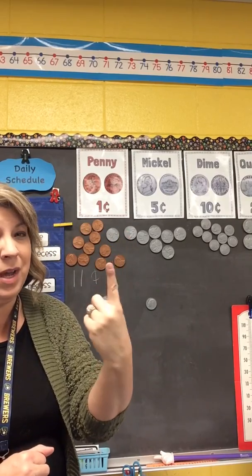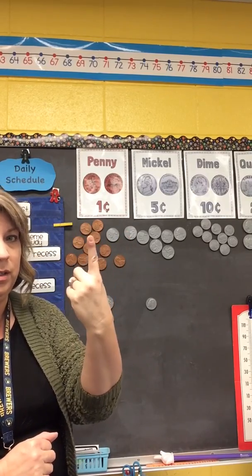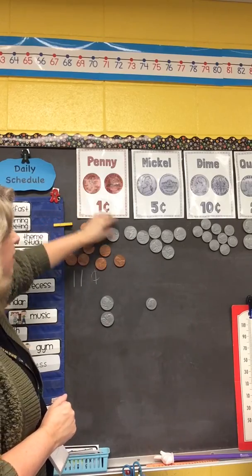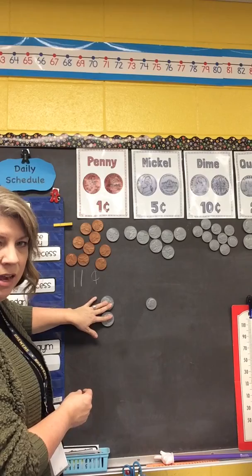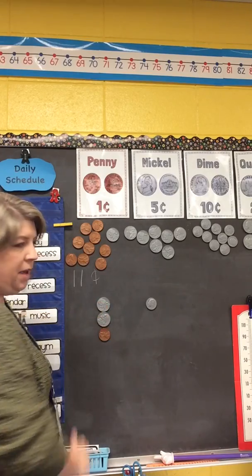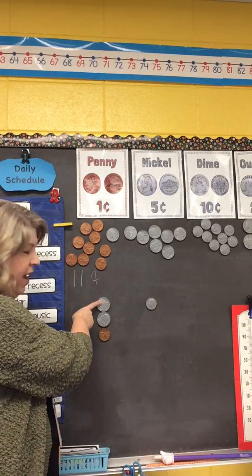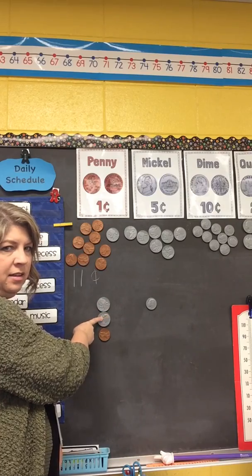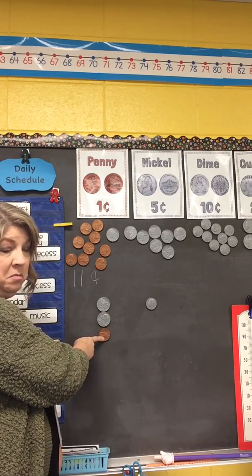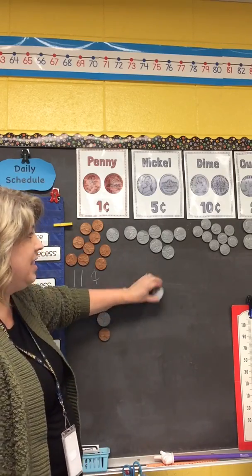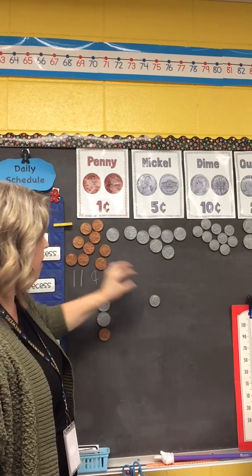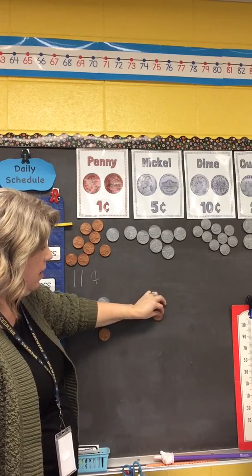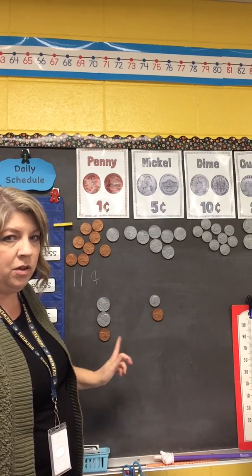So what coin do I need? That is a 1 coin. The penny, right? The penny is our 1 coin. So we said that 2 nickels made 10. So if I put 1 penny with it, now I have 5, 10, 11. Pretty cool, right? We said this dime was worth 10, and then I have to add 1 more to make 11. So there's 2 ways.